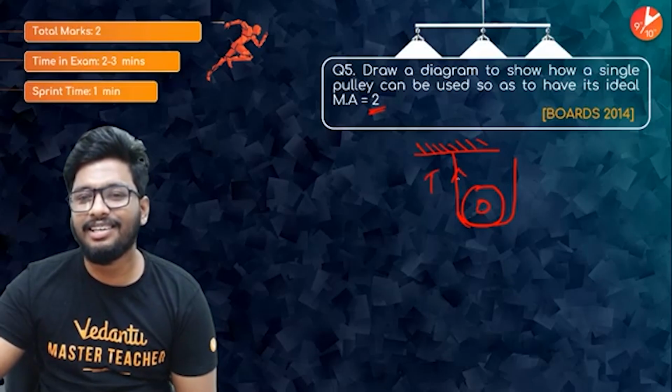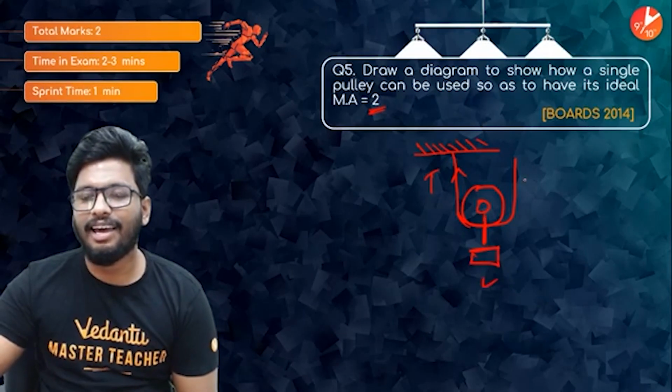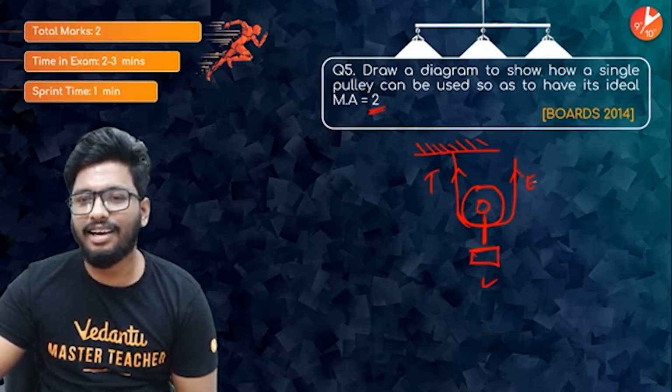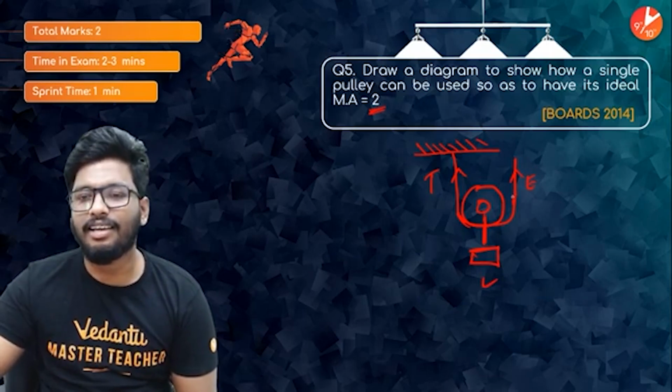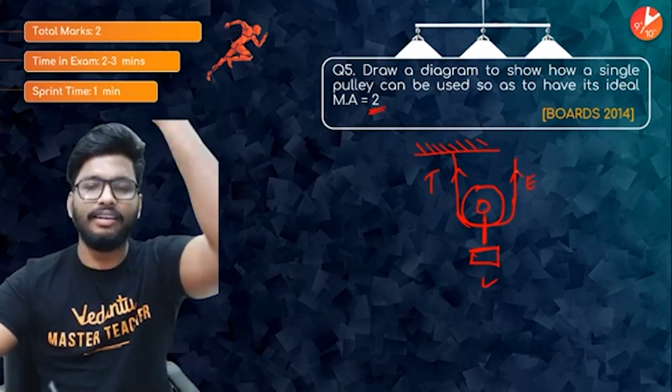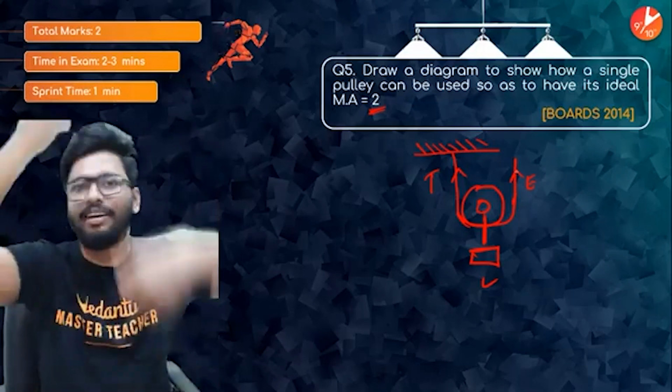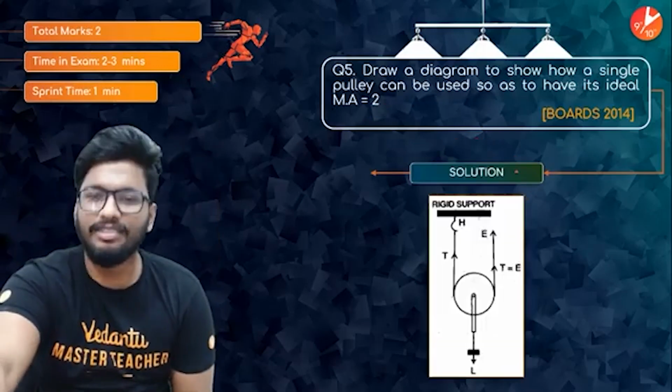This would be the tension. This is where the load would be fixed, and this is again the tension. This would be the effort, and again this. So the effort would be in the opposite direction. So you'll try to pull it up, right? That is what you're trying to do. So this is a load multiplier.